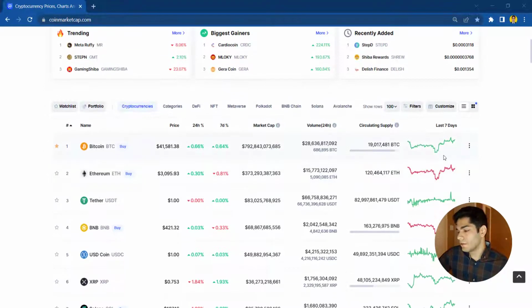And you can see a little mini chart here, and also the circulating supply, the volume, market cap, 7-day or 24-hour changes, for instance, price changes, and the price itself. And also you can see the BTC symbol right here, and also the name of the coin itself. And the other important thing is to look at the ranking.